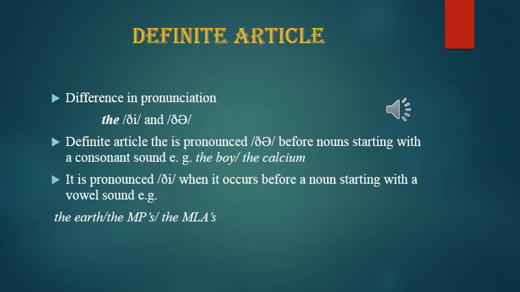Okay, so it sounds like a consonant sound like MLA, but when you notice, the sound is "em" and not "m". It's not "muh" LA, not "muh" P. It's "em" P, "em" LA. So the vowel sound is there. So that is why the MP, the MLA, and not "thuh" MLA.